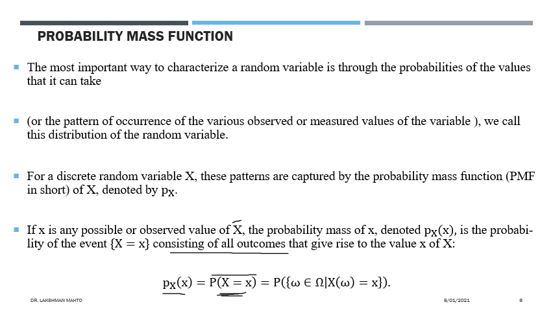And how can we calculate it? We have to look back into the inverse image of x. So what is the inverse image of x? That means the collection of all outcomes which have been mapped to x. So find the probability of those outcomes, and that will give you the value of the probability mass function for the corresponding observed value of x. Okay, that is the ultimate understanding of the probability mass function.